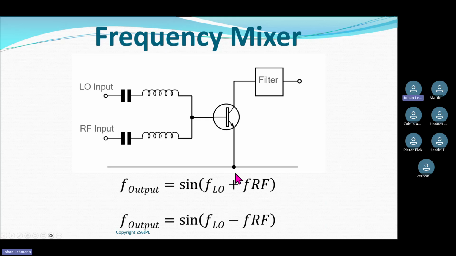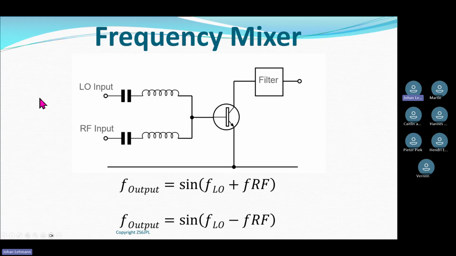So I get the sum of the 2 frequencies coming out, and I get the difference of the 2 frequencies coming out of the mixer. So that's one of the big differences between a mixer and a multiplier. The other big difference is multipliers work in fixed ratios, in other words, times 2 or times 3, where a mixer can work at any odd funny frequency that you can think of.